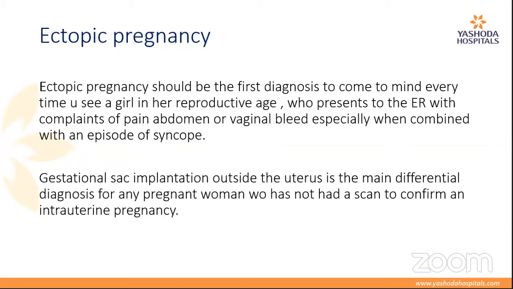But when this is combined with a symptom of one episode of syncope, it is very important to keep a high suspicion and suspect ectopic pregnancy. The best way to diagnose ectopic pregnancy is to have high suspicion. Any female patient of reproductive age with pain abdomen, vaginal bleed, and syncope should give you a diagnosis of ectopic pregnancy.